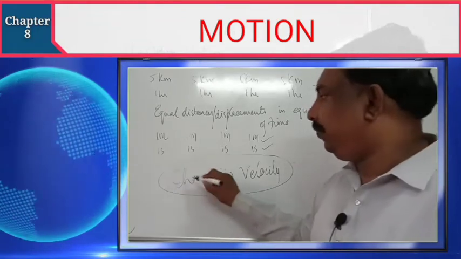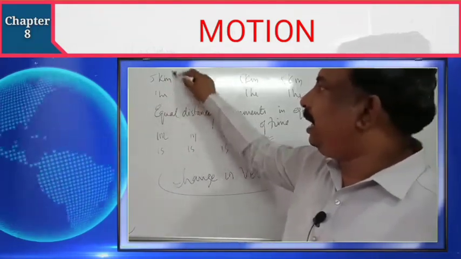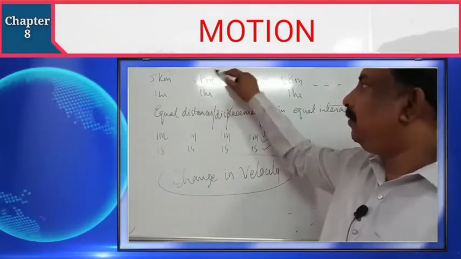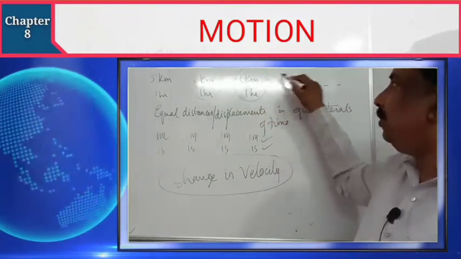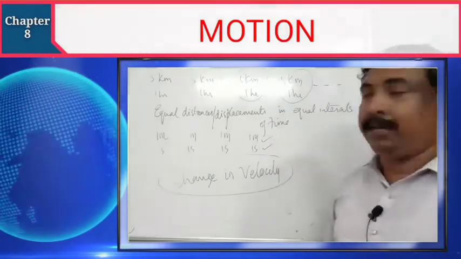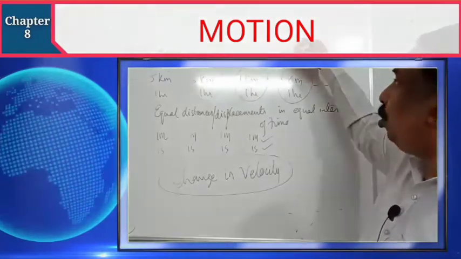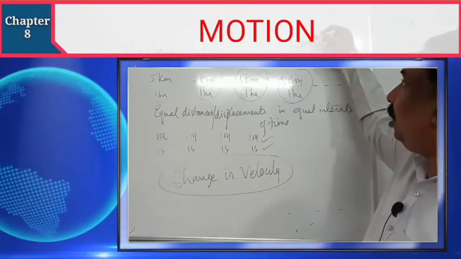Now you see, what is the speed here? 5 kilometers per hour here, 5 kilometers per hour here, 5 kilometers per hour here, 5 kilometers per hour here. It means there is no change in speed or velocity.